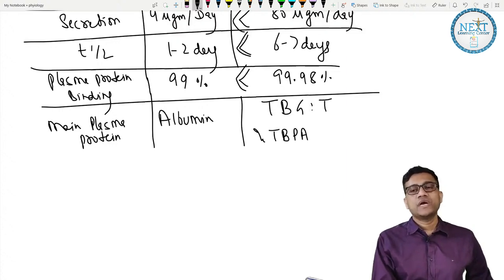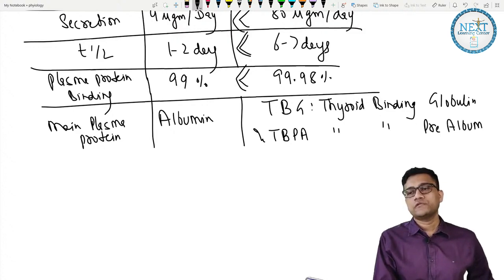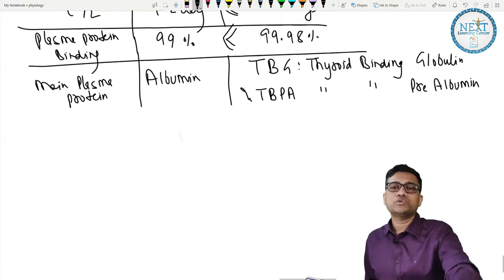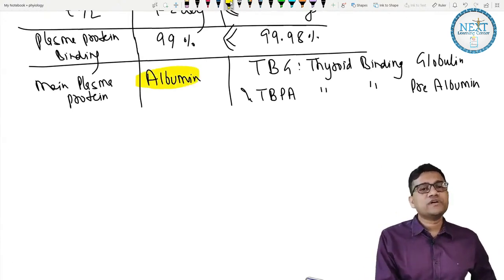What is that? Thyroid binding globulin and thyroid binding prealbumin. Are you clear? So just remember one thing, albumin is for T3.